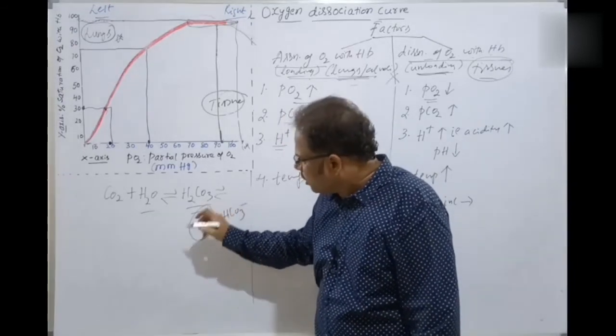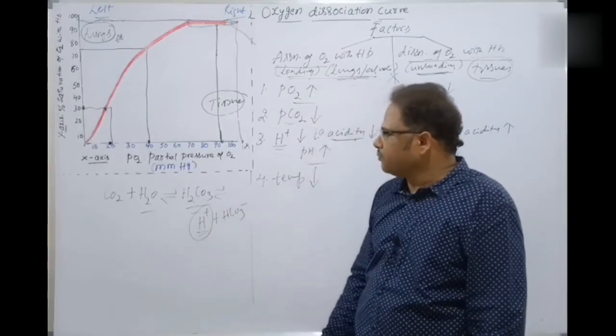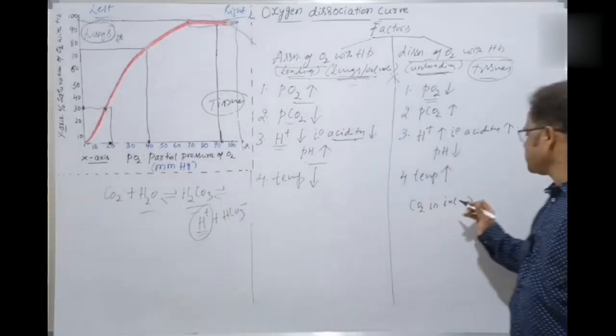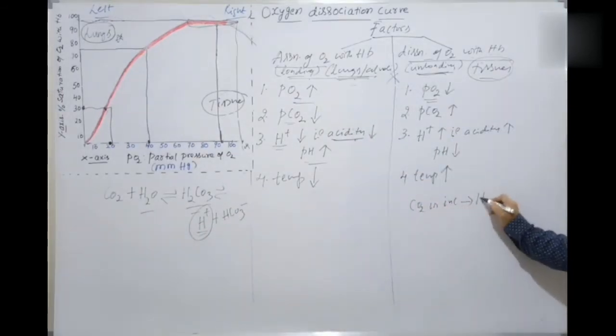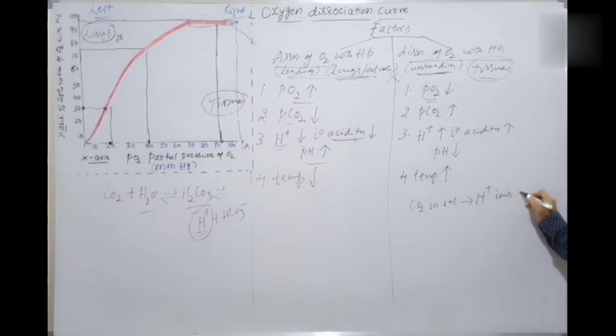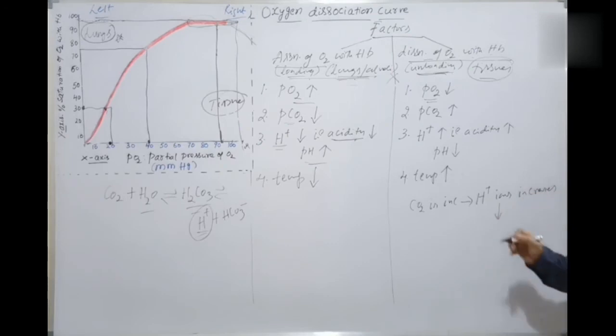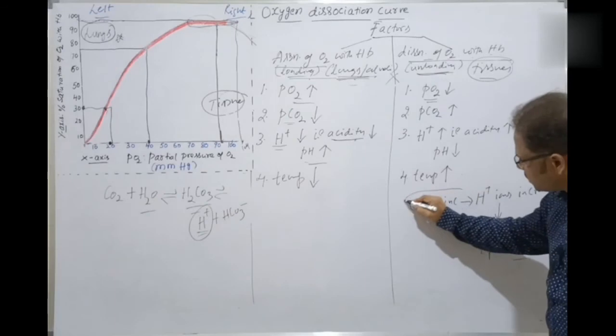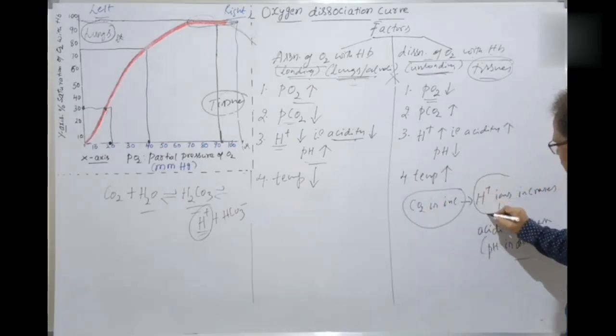So if the carbon dioxide is increased, it means the H plus ions are increased. If the H plus ions increase, what happens? The acidity increases, which means pH is decreased. Yes, students. So the carbon dioxide is increasing, the hydrogen ions are increasing.